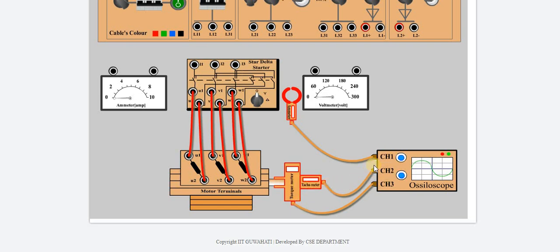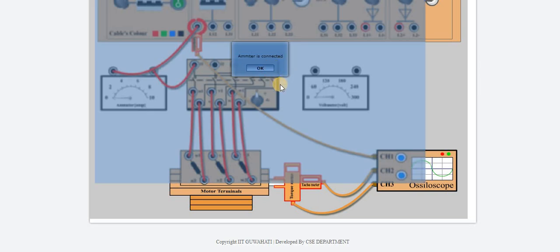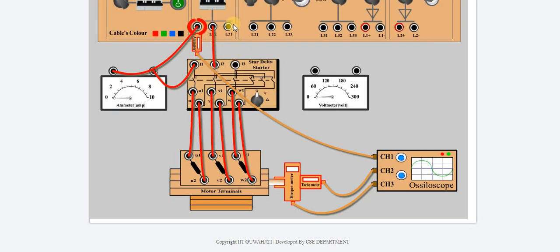This is for speed and this is for torque. And here we can simply see the current we will observe. Now the voltage. You can simply connect these things.